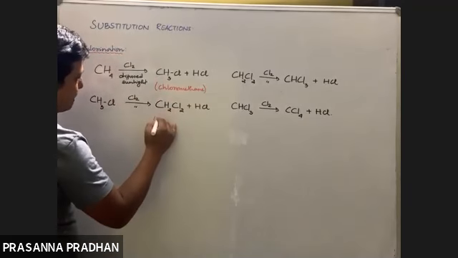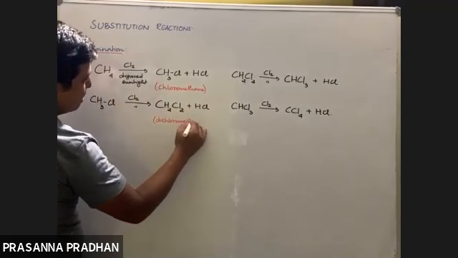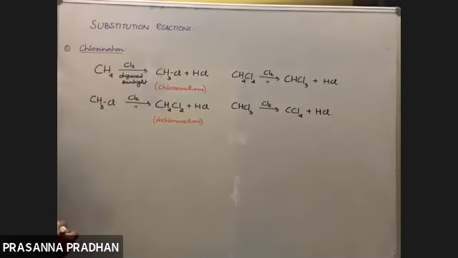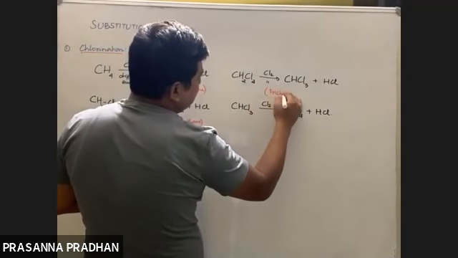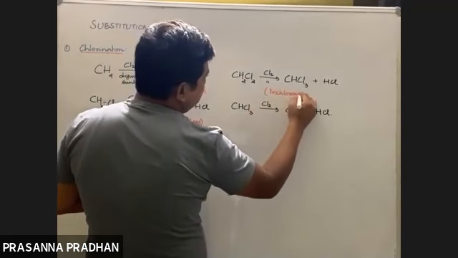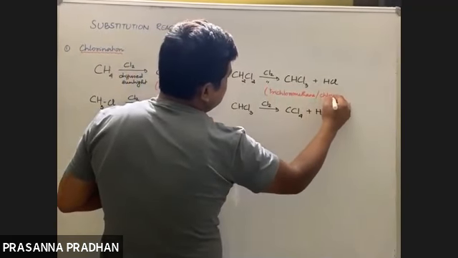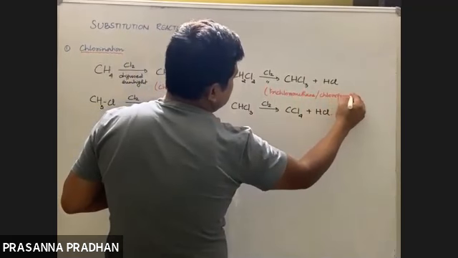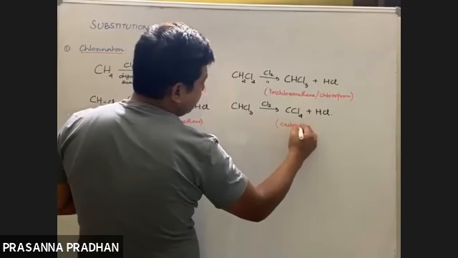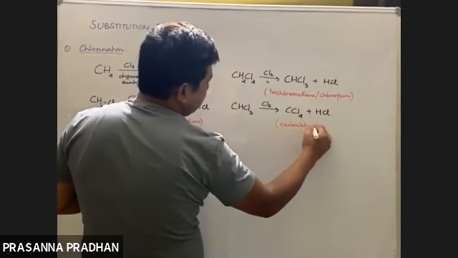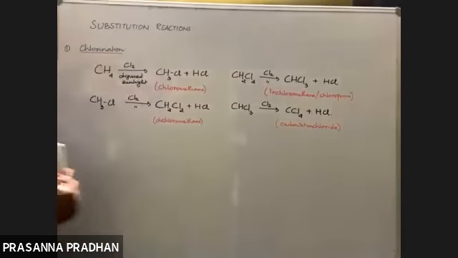With 2 chlorines, it's dichloromethane. Here we have 3 chlorines, so it's known as trichloromethane, or it is also known as chloroform. And it's commonly known as carbon tetrachloride.